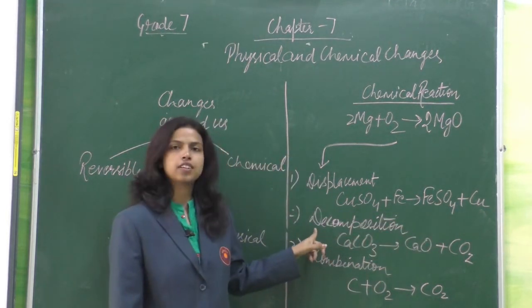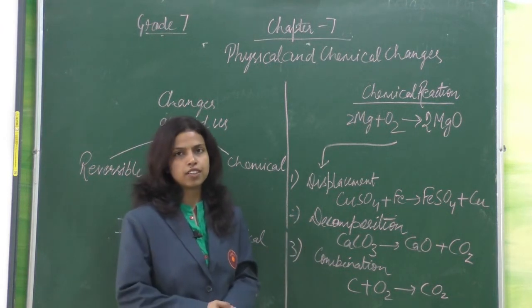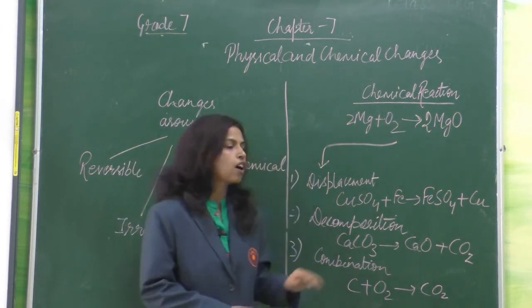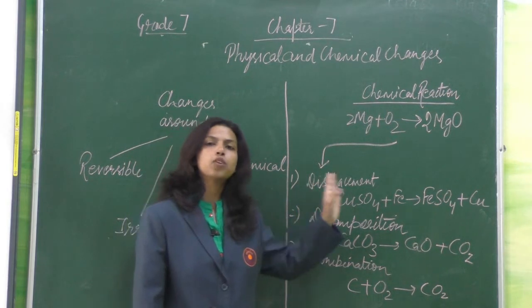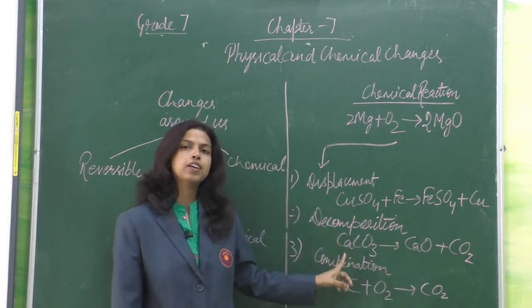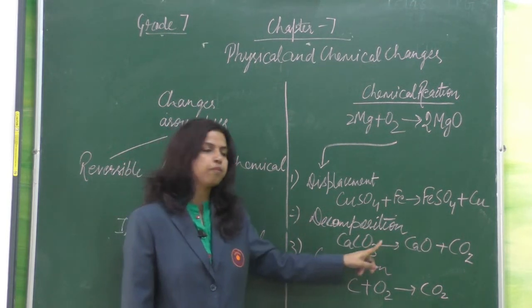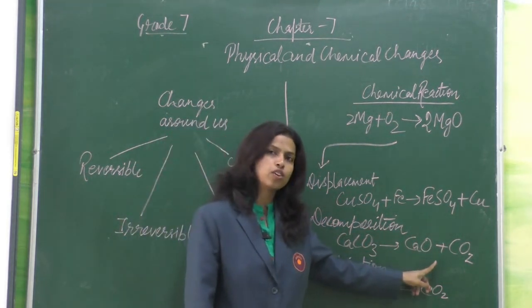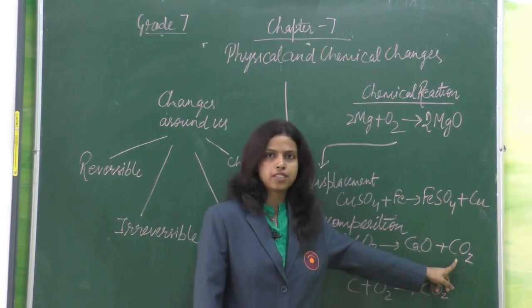Now next reaction is decomposition chemical reactions. Here one substance decomposes into 2 or more substances. So let's take an example. Calcium carbonate breaks down into calcium oxide and carbon dioxide.